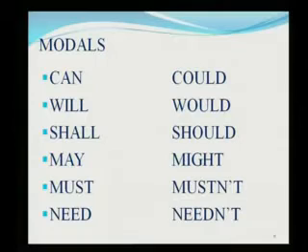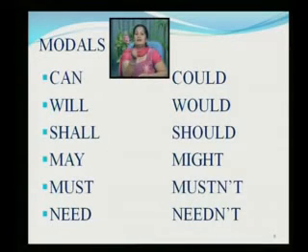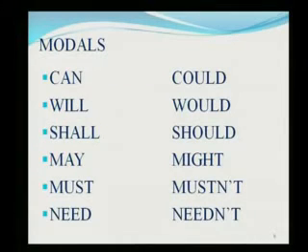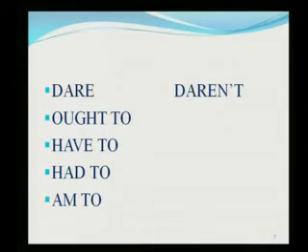Coming back to the slide, can you see what is there in the second part of the slide? The past tense of can is could. The past tense of will is would. You always have a sentence where you can use modals like can, but the past form of the modal is could. Similarly, you have would, should, might, and the two downwards, that is must and need. You have the negative version of must and need. You have already learnt about the contracted forms of words like must not, that is mustn't, need not, that is needn't. Correct? Similarly, you have dare not, that is daren't.